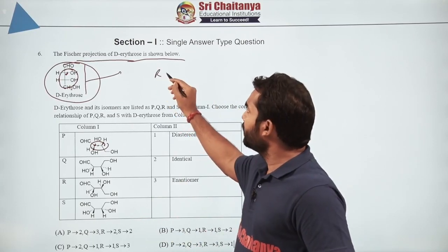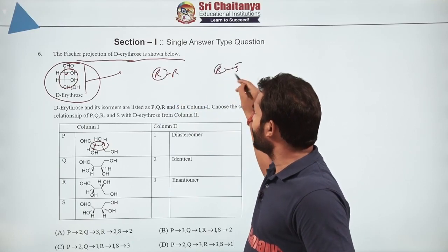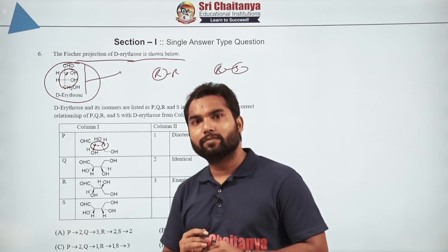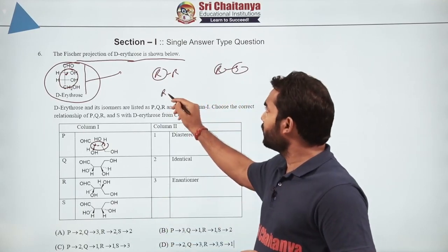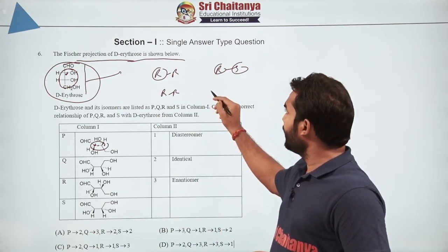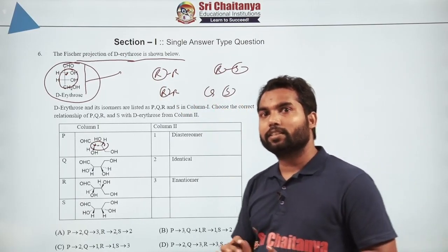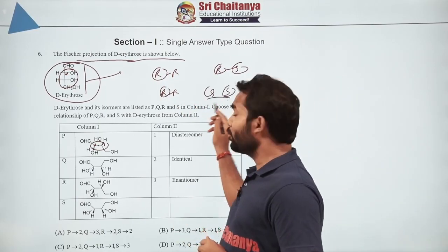If the original is RR and we get RS, one is the same but the other is changing, so this will be a diastereomer. If the original compound is RR but the other compound is SS, both are changing, which tells us it is an enantiomer, the mirror image of it.